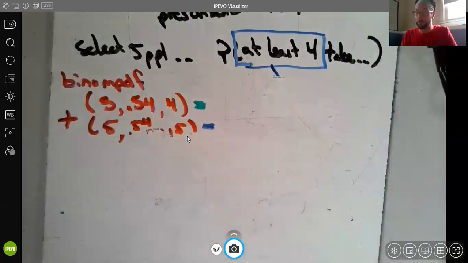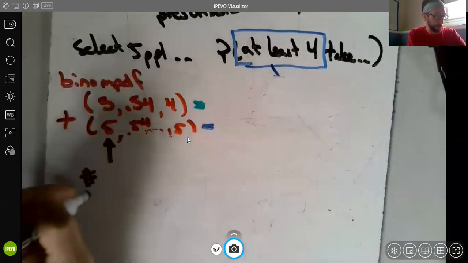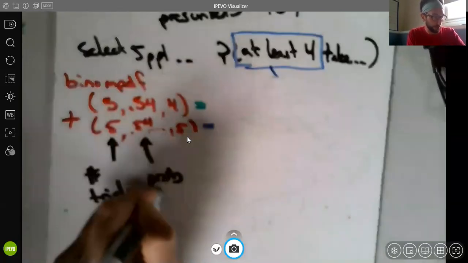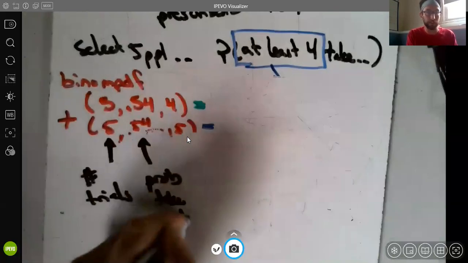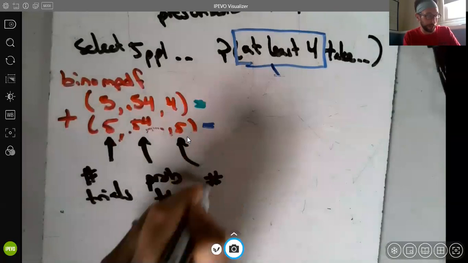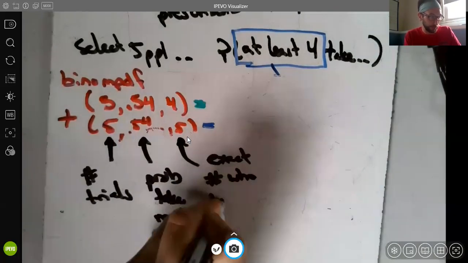So we have to label everything. So this is our number of trials. This is our probability that someone takes the medicine as prescribed. And this is the exact number who take the medicine as prescribed.